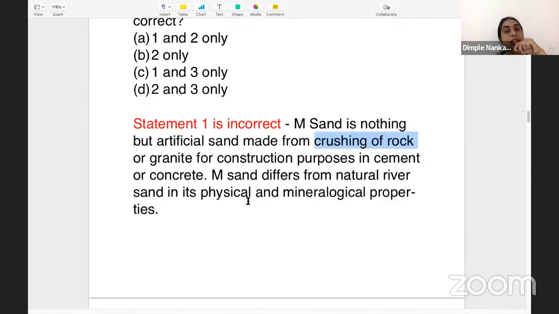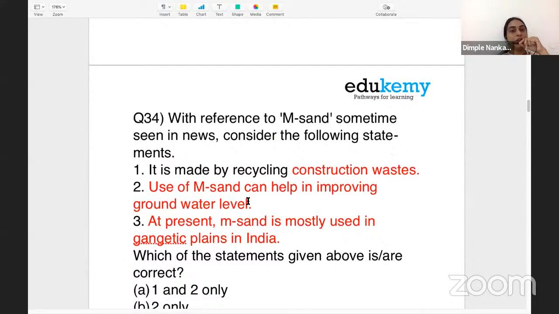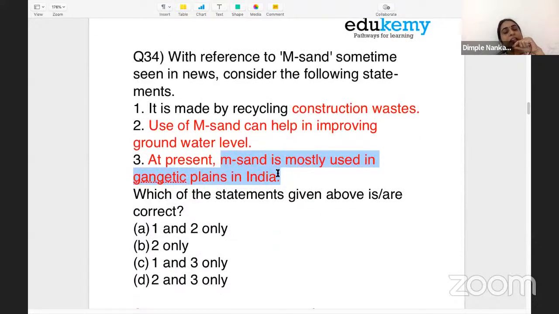The third statement also you need to think about, and it is a very commonsensical statement: at present M-sand is mostly used in the Gangetic Plain in India. Understand, necessity is the mother of invention. So M-sand वहां पे ज्यादा यूज होगी जहां पे नेसेसिटी होगी, राइट? वहीं ज्यादा मैन्युफैक्चर्ड करेंगे, वहीं ज्यादा यूज करेंगे. Like in Rajasthan, like in dry areas where there is no natural sand present. In the Gangetic Plain, there is a lot of natural sand present, so people do not go for M-sand. So this becomes a blatantly wrong statement.